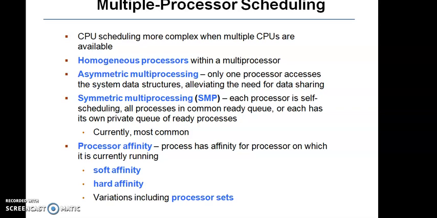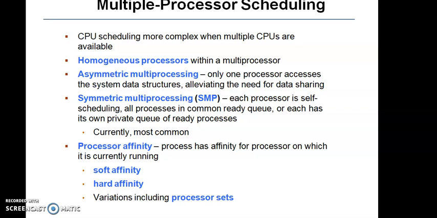First one is asymmetric multiprocessing. Only one processor accesses the system data structure, alleviating the need for data sharing. That is, one processor acts as a master, and the remaining processors act as slaves. In symmetric multiprocessing, or SMP architecture, each processor is self-scheduling. All processes are in a common ready queue, or each has its own private queue of ready processes. This SMP is used in recent architectures, and in SMP, all the processors are treated equal.